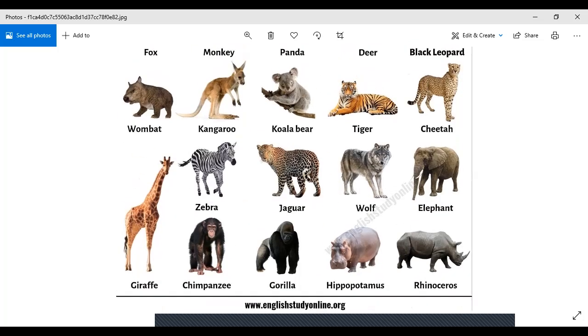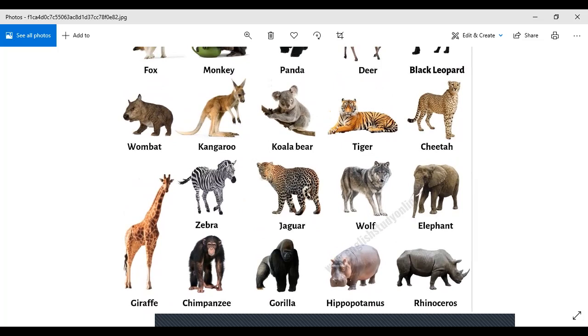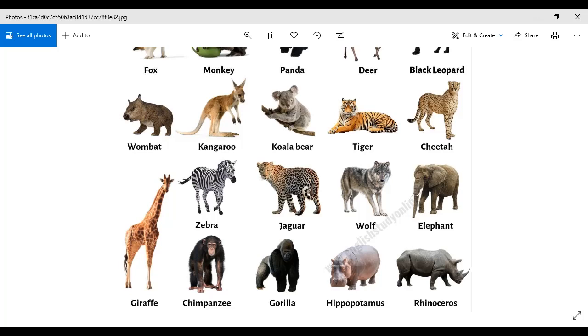Then we have giraffe. We can also find it in the zoo. Then we have zebra. Zebra is also another common animal. Okay, jaguar is not common. Then we have wolf. Lahore Zoo also has wolves. Elephant, another. Well, elephant is a friendly animal. Yes, it is a wild animal, but it is friendly. You might have seen people in the zoo giving food to the elephant, and the elephant waving hand to the people. So it is a friendly animal.